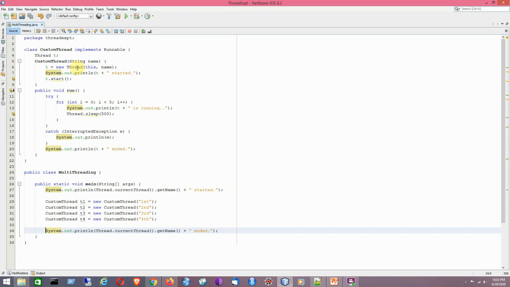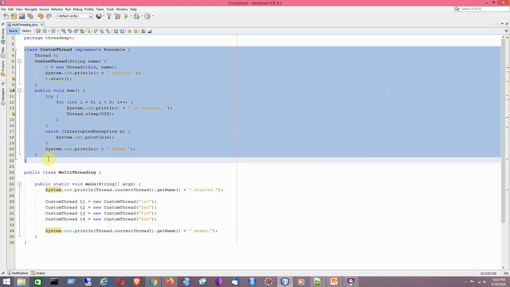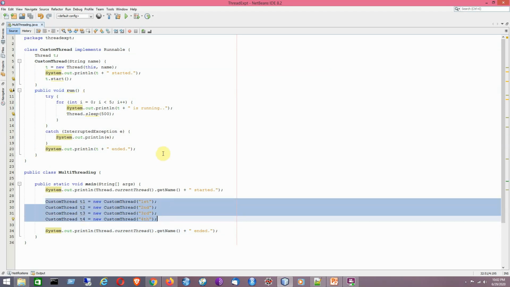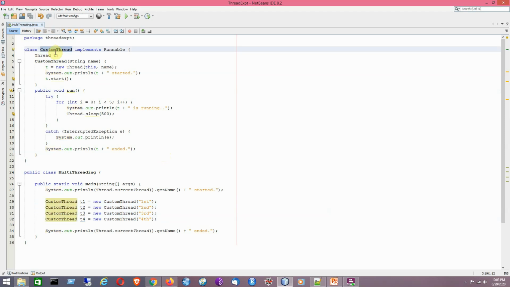So that is the idea that we have seen also in the earlier coding examples. Here we are having that kind of structure. It is named custom thread, but in the earlier programs I used only one user thread, the main thread and the user thread. But here we are having four different thread objects on the same class construct. I mean to say we are now having four custom threads denoted by T1, T2, T3 and T4.